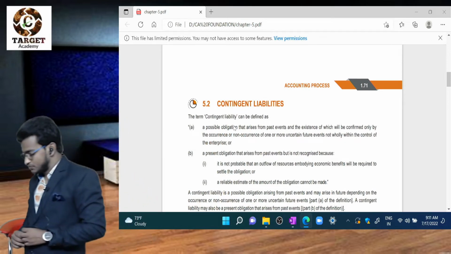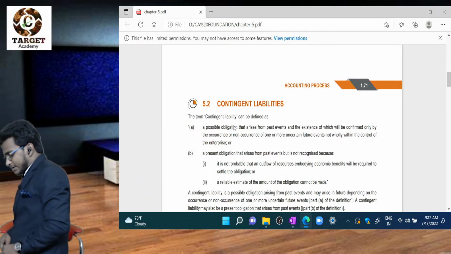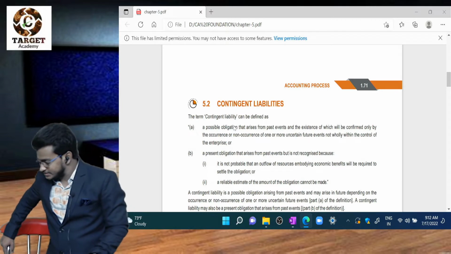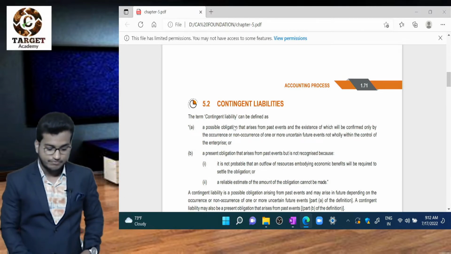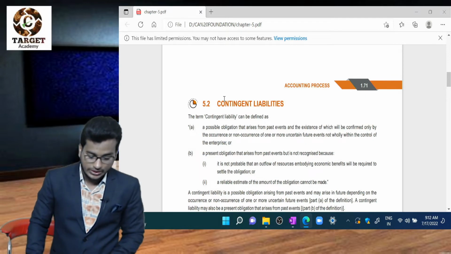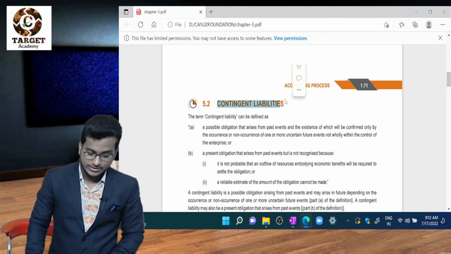Now, contingent liabilities. What is it? Contingent liabilities.